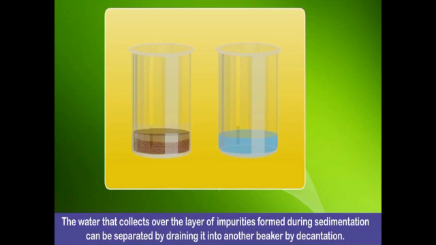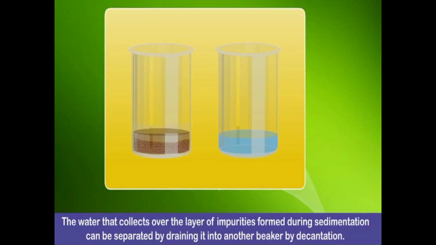Take the process of decantation and sedimentation. Take a mixture of soil and water in a beaker. Stir it well with a glass rod. Allow the mixture to stand for some time. The heavier soil particles will settle down at the bottom of the beaker. This is sedimentation. Now carefully drain the clear water on the top into another beaker. This is called decantation. Dear students, sedimentation, decantation.